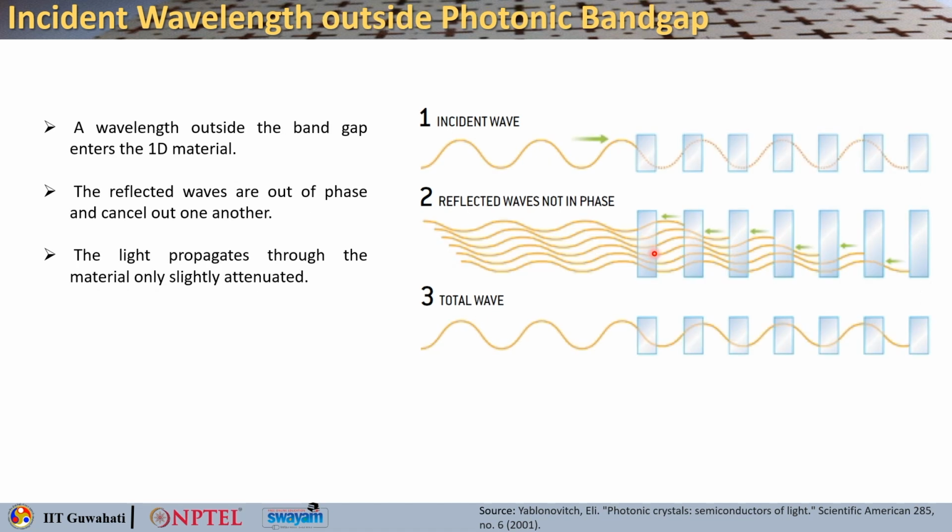particular periodic medium. Now, if you consider light which is outside this band gap, it is basically allowed to go through the material. You again get the reflected waves, but they are not in phase. So, they do not add up and give you a standing wave. This reflected wave basically just dies off and light can propagate through the crystal with slight attenuation.